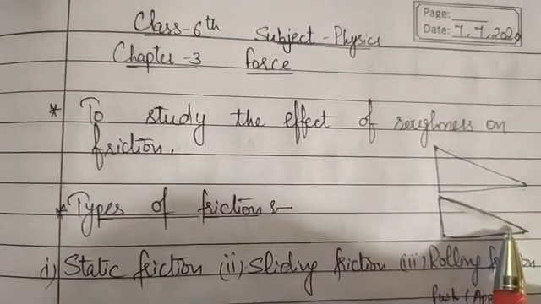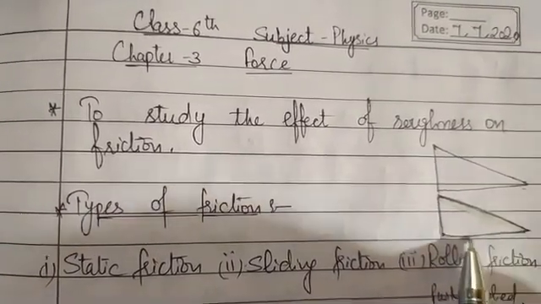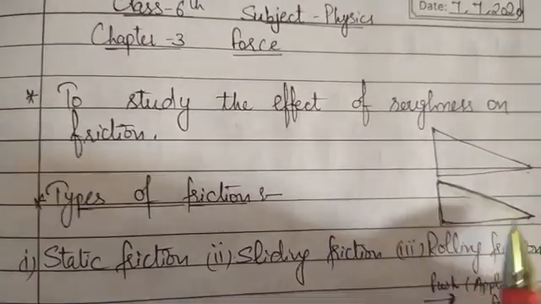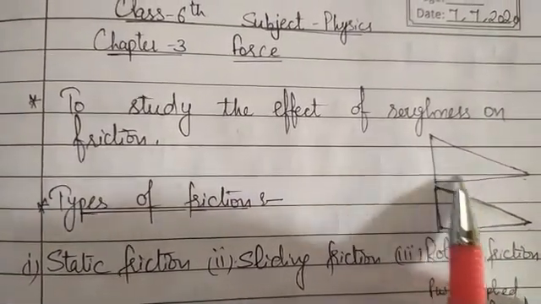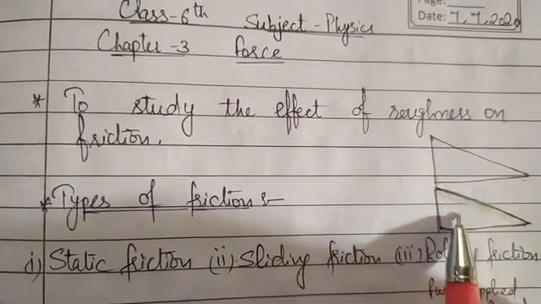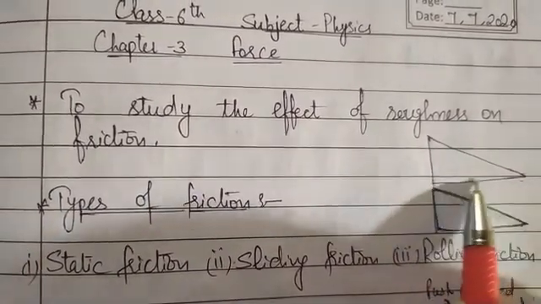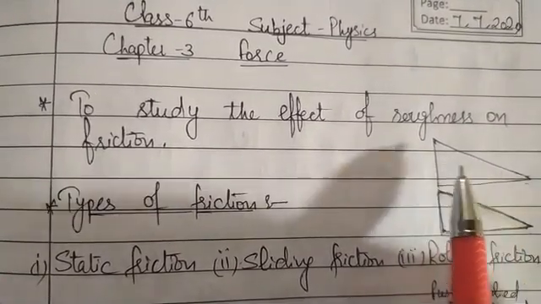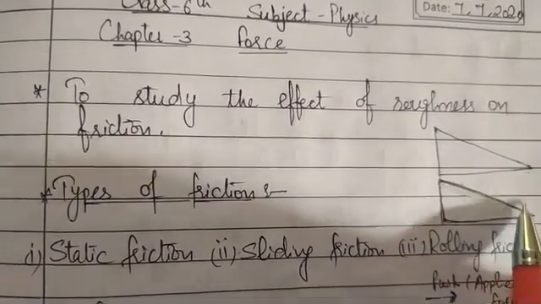But at the foot of one ramp we will place that crumpled aluminium foil. When we roll the balls on these two ramps, we have to measure the distance covered by the ball when it moves on the ramp.